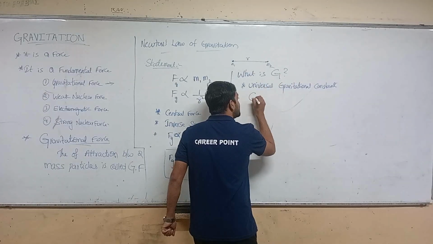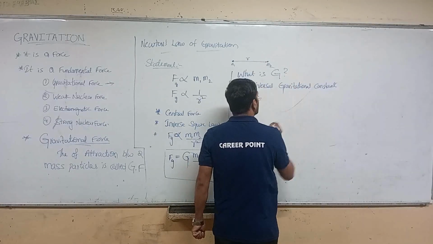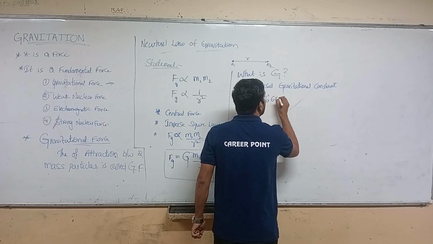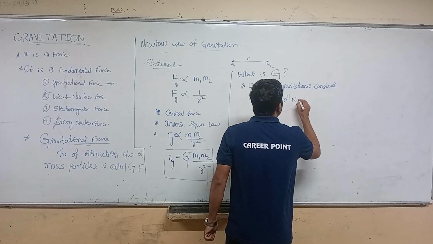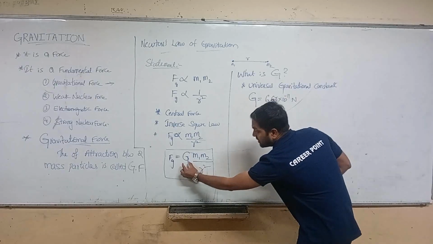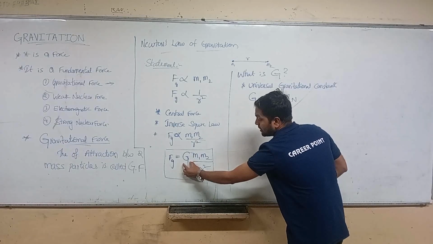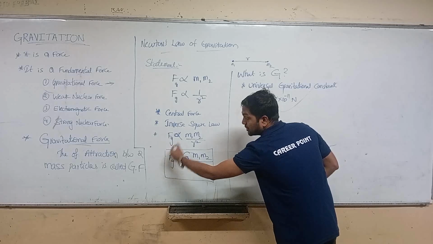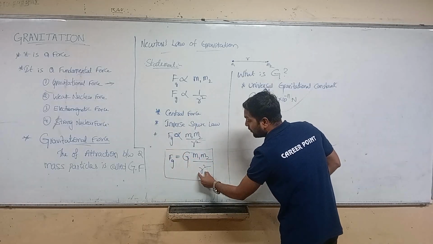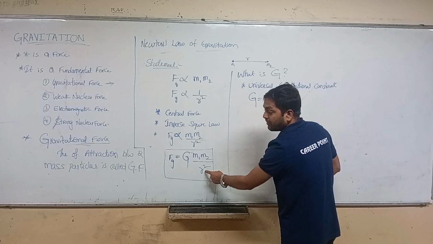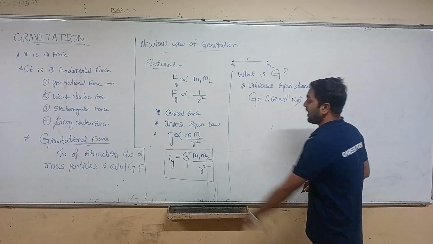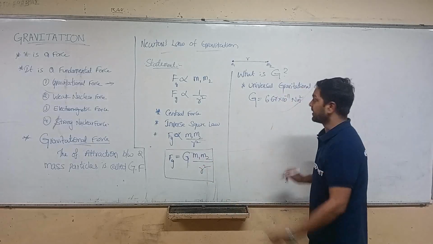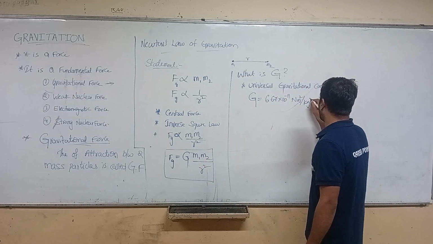The value of this G is equal to 6.67 into 10 to the power minus 11 Newton. Here the force unit is Newton, and we take r to the other side, so it becomes Newton meter square, and the masses give mass into mass, so per kg square.